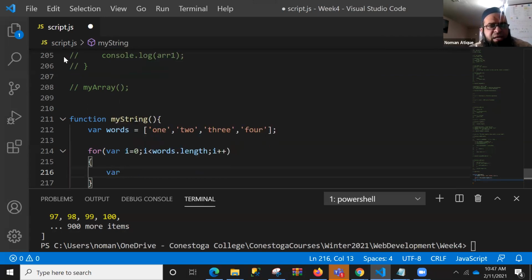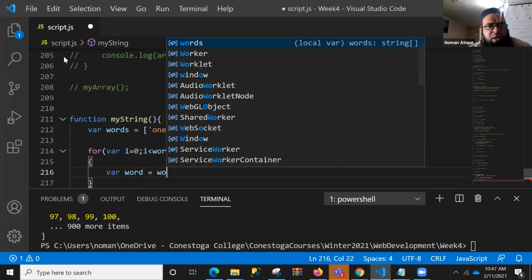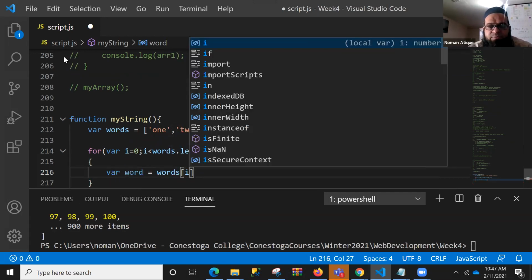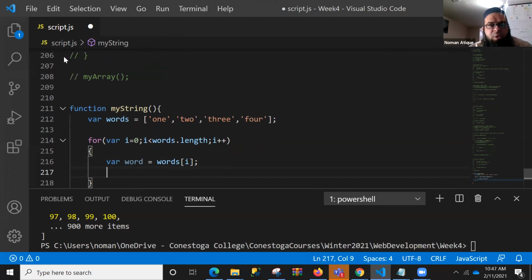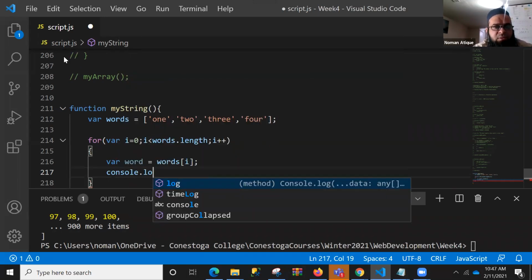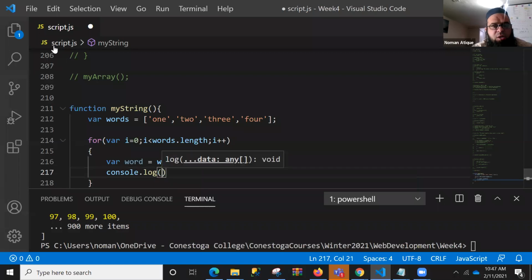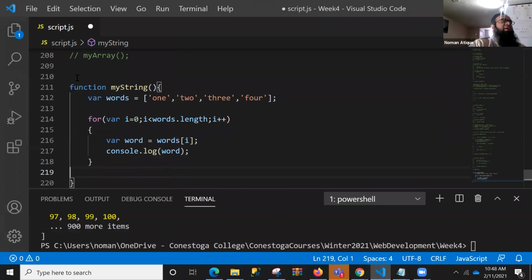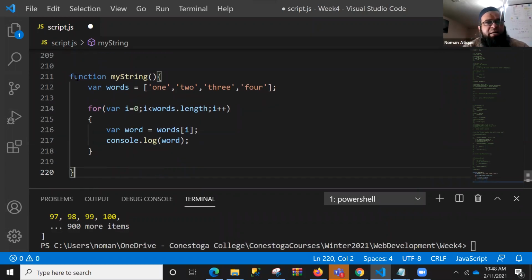So now let's define a word in the singular form. I'm just defining a word and words[i]. What I've done is take out one word from the words and store it in word singular, right? And print that. Console.log, and you print that word, right? So for every value, just go and find out the word and print that one.